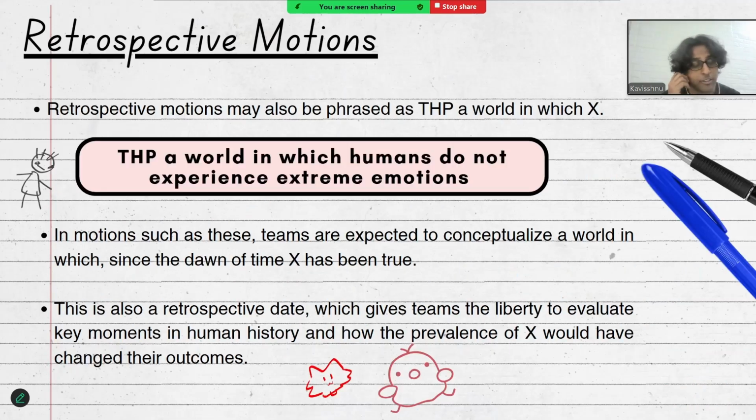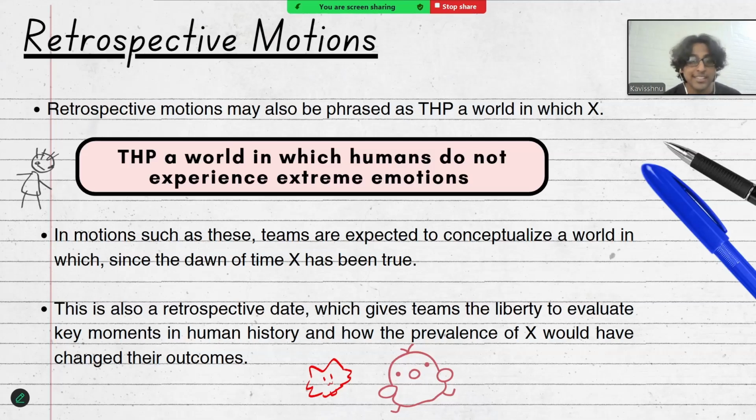It's important to note that retrospective motions can also be phrased as this house prefers a world in which X. In motions such as these, teams have the same burden as they would in a This House Regrets debate, where they have to conceptualize an alternate world in which, since the dawn of time, X has been true, or whatever X is within the motion has come to pass or hasn't. This also is a retrospective debate, which gives teams the liberty to evaluate key moments in human history and how the prevalence of X would have changed their outcomes.